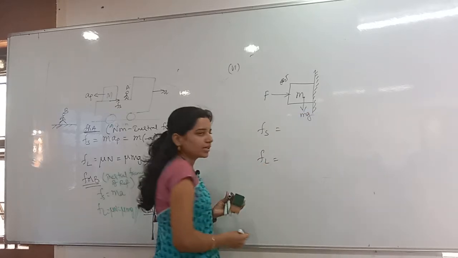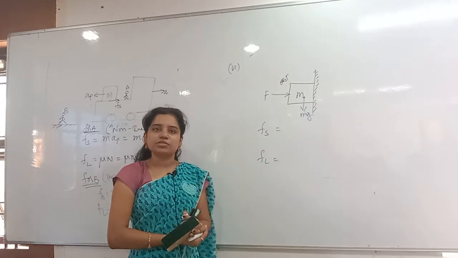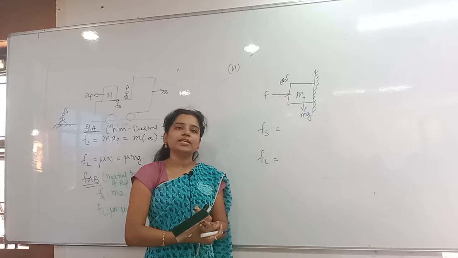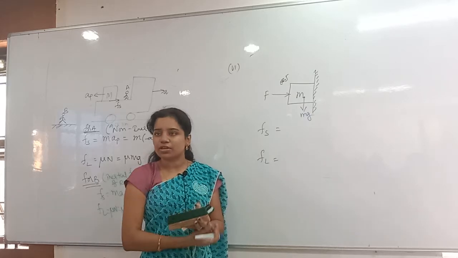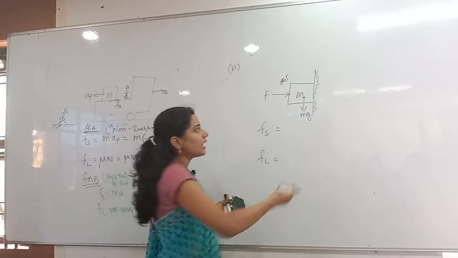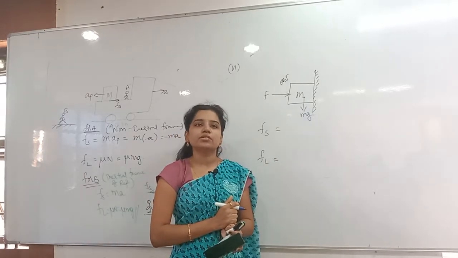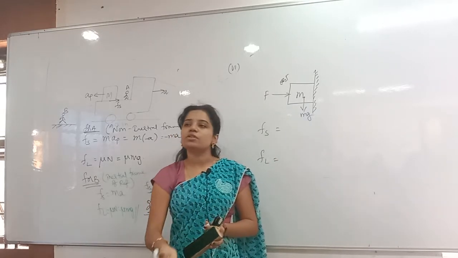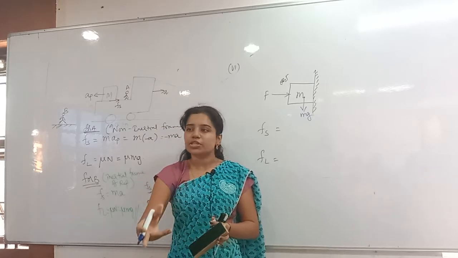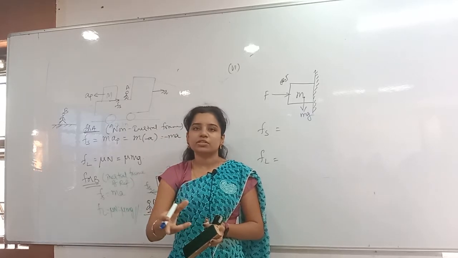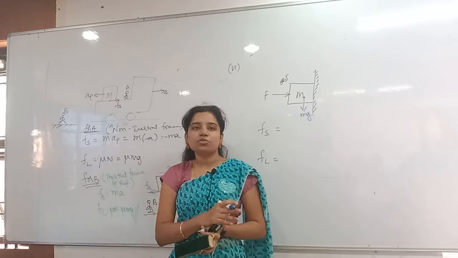Mg is acting in the downward direction. Because of that Mg, the body has the tendency to move in which direction? Downward. Whenever it has the tendency to move downward, where will the friction act? Friction will act opposite to the force, otherwise opposite to the motion. Opposite to the tendency of the relative motion, it will act.